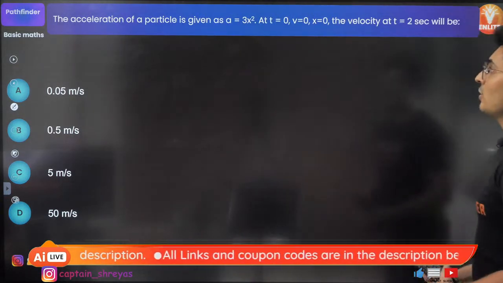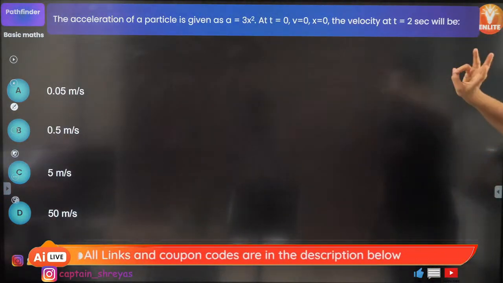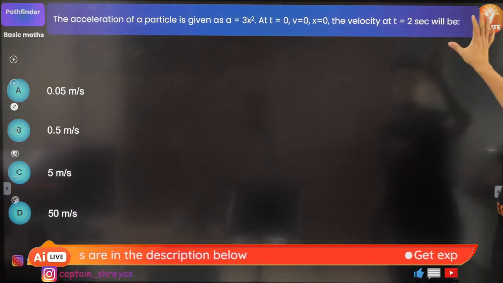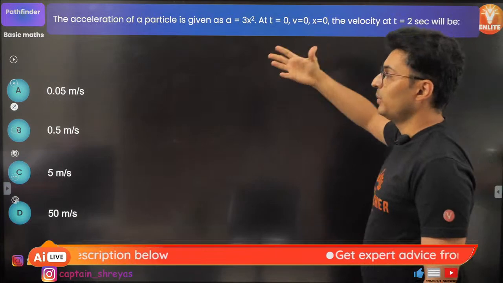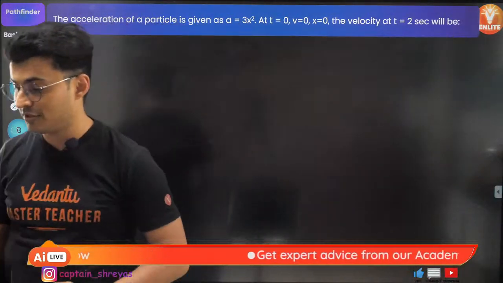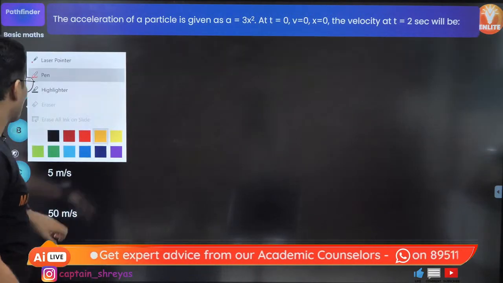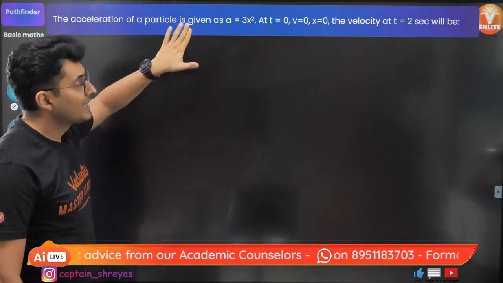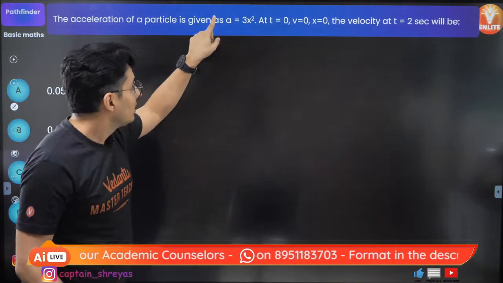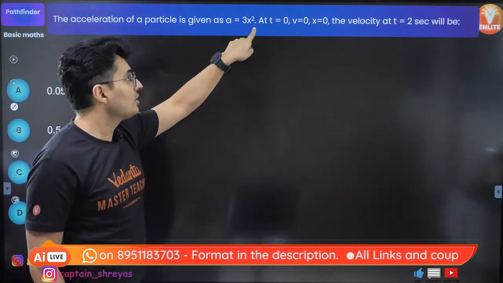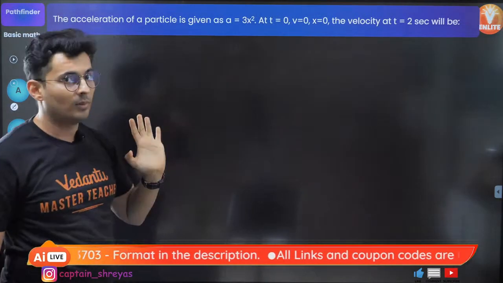Okay. Acceleration of the particle is given as a is equal to 3x square. At time 0, v0, x0, velocity at time 2 seconds will be how much? This is a brilliant question on derivatives. Thank you, Sushila, so much. Now, let's start with this. This is a very weird question because usually acceleration is a function of time, but in this, acceleration is a function of x. So be careful about it.